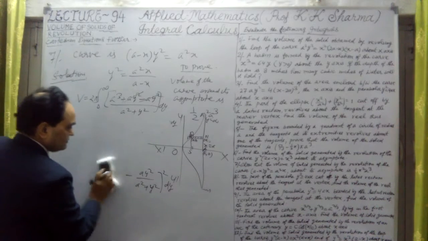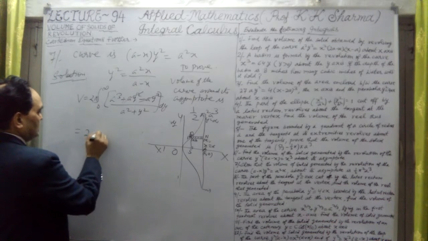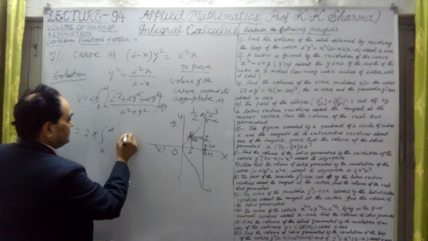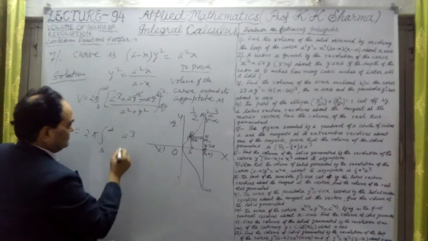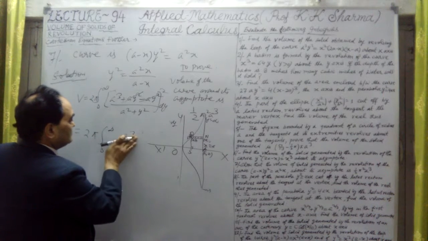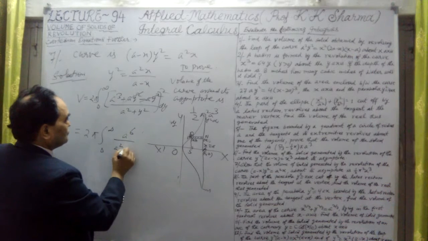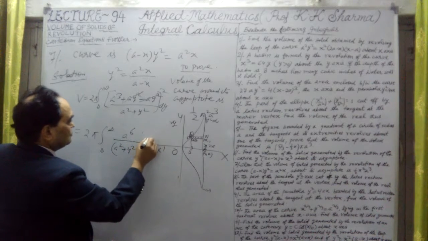Now let me write it further. Therefore, this is nothing but 2 pi, 0 to infinity. Here it is A cubed, whole square, that means A to the power 6 in the numerator, divided by A square plus y square whole square, into dy.